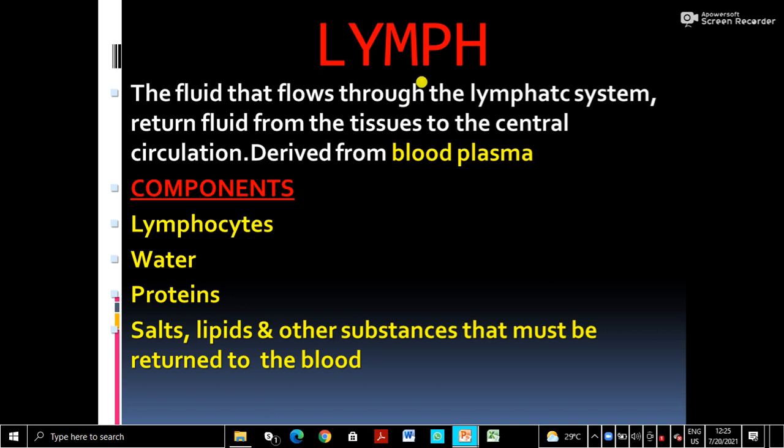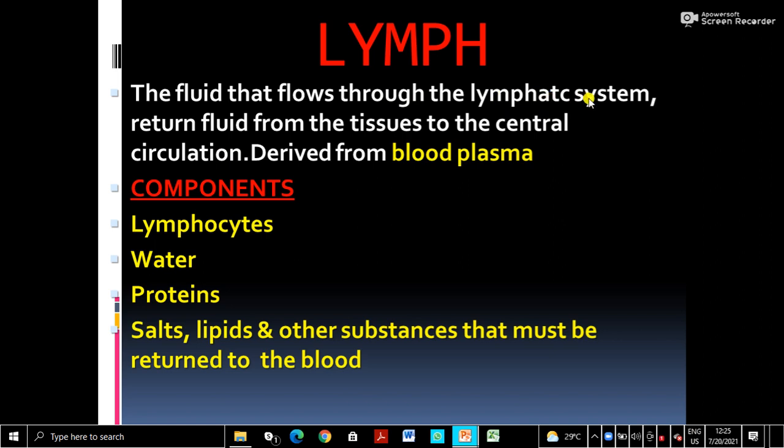Finally, after doing the work, the fluid has to return to the blood, so it will return to the central circulation. So lymph is the fluid that flows through the lymphatic system and returns fluid from the tissues to the central circulation. First it is formed as a tissue fluid, the fluid surrounding the tissue cells, and then it will enter into the lymphatic system.